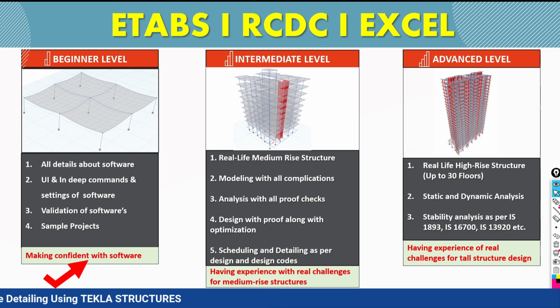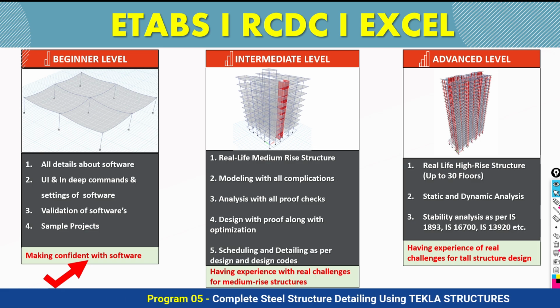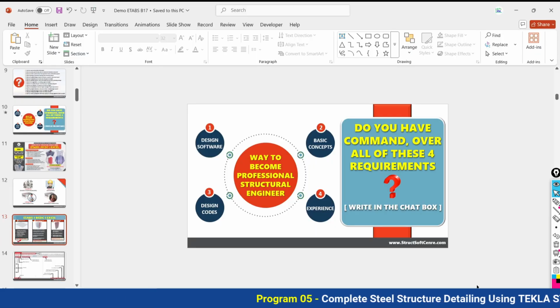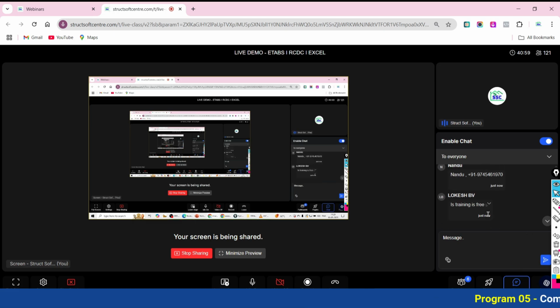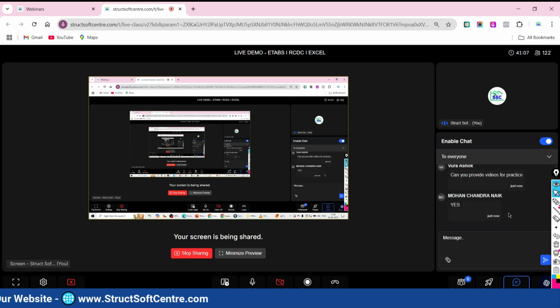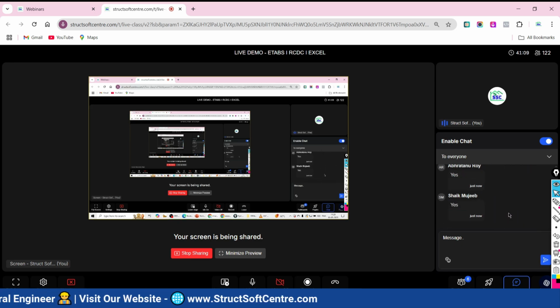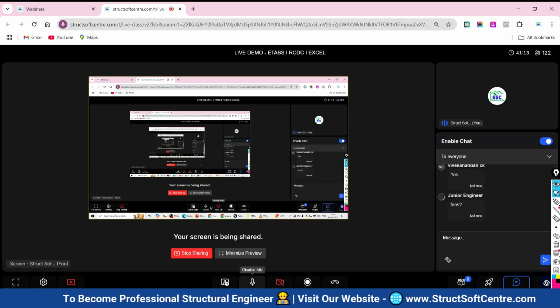All 3 levels are going to be covered in this training only, under the title of ETABS, RCDC, and Excel. Is that all clear? Just write in the chat box, have you got this? Otherwise people consider these to be 3 trainings. No, these are in one training, with different levels. Got it? Please don't ask this question later on.